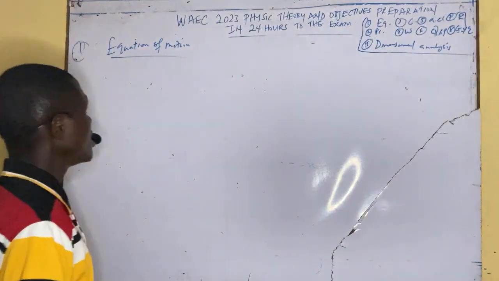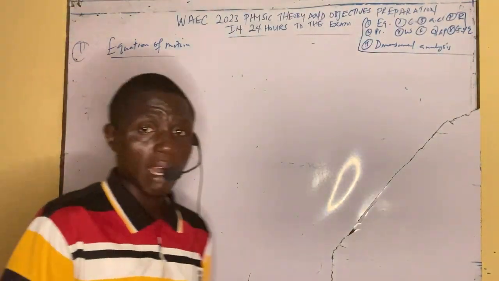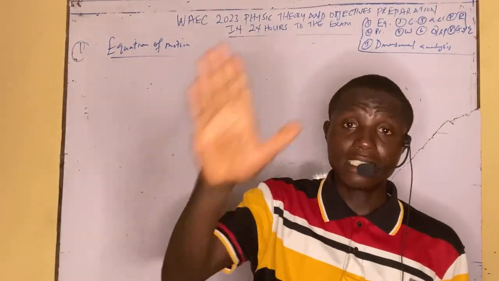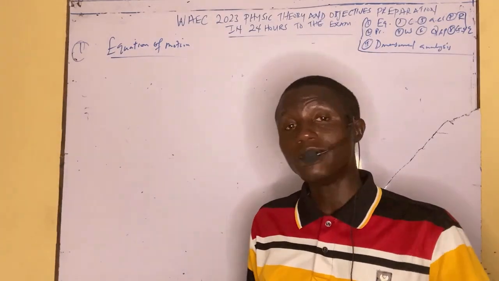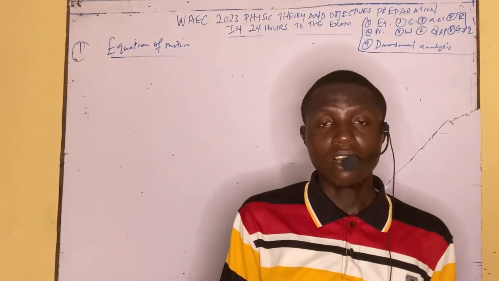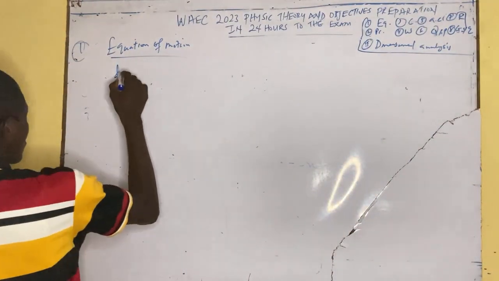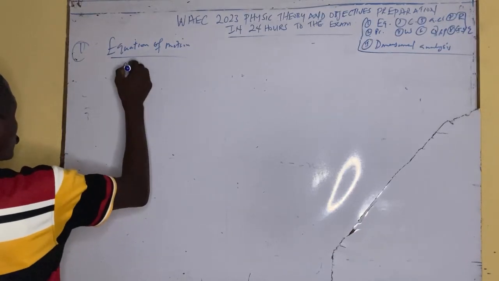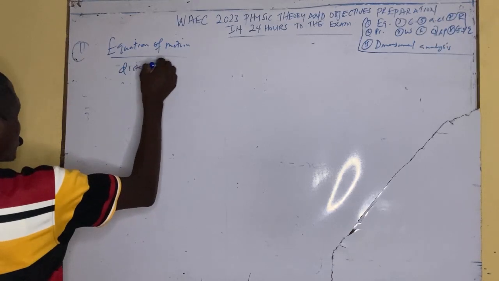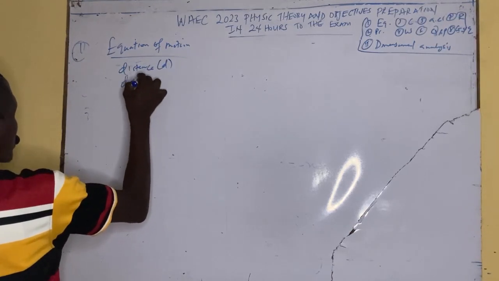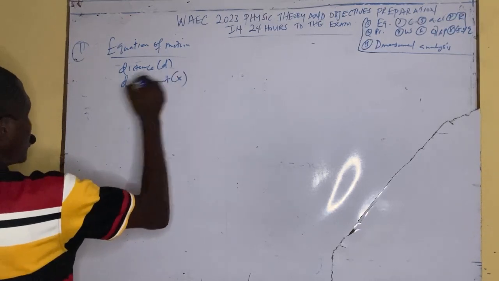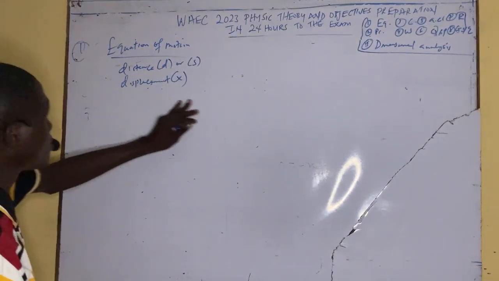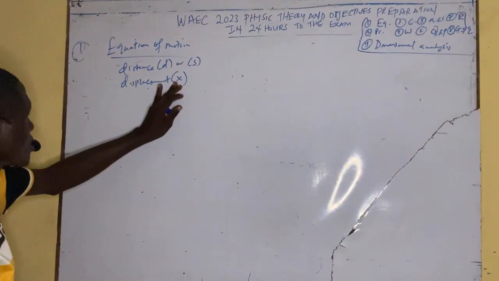Now the equation under motion, the first thing you need to know is the parameters used in the equation. The distance, the displacement, the velocity, the acceleration, the deceleration, and what others, the constant speed, the uniform velocity. Now what do I mean by that? The distance d, you must know the word distance. Distance d, the displacement x. Sometimes they might represent distance as capital letter X.